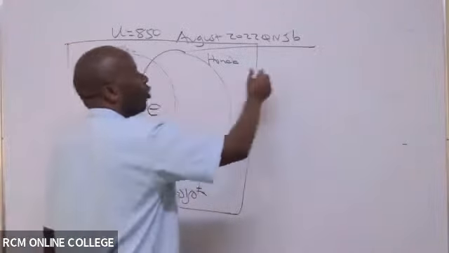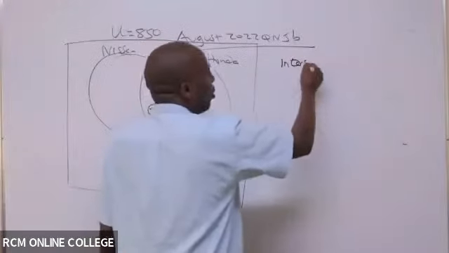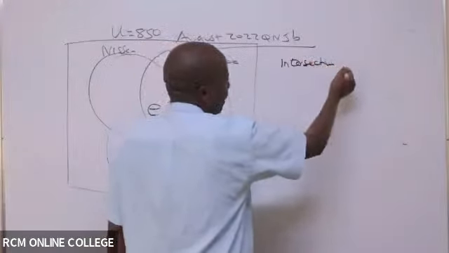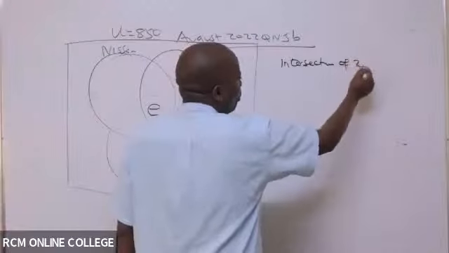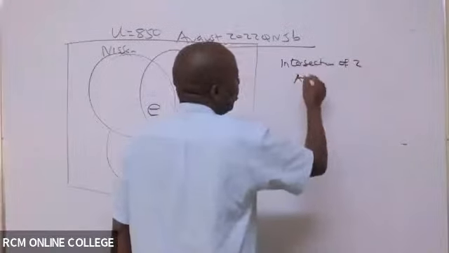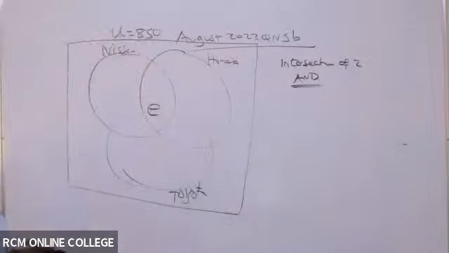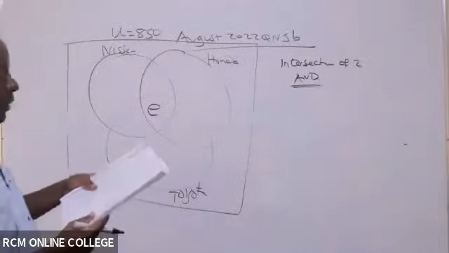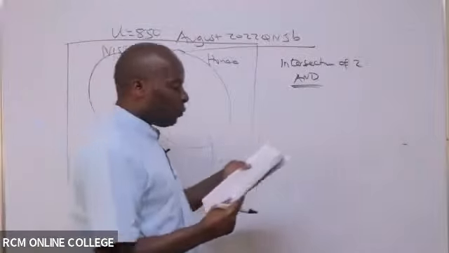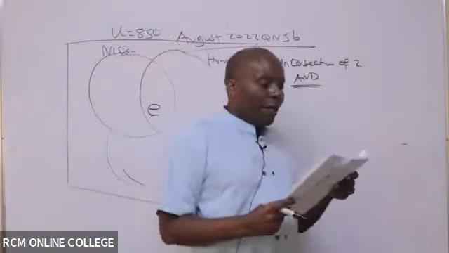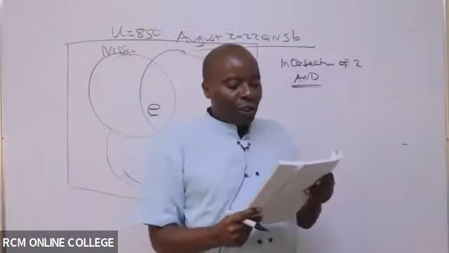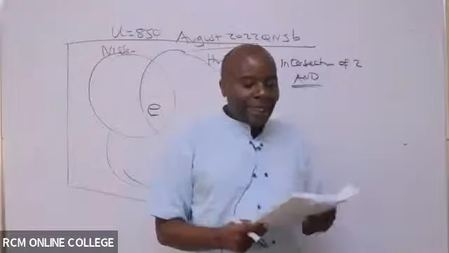We look for the intersections of 2. That is the and. Look for the and statements. The very first and statement that I'm able to see, if you count from the top, 4 down, is 120 residents owned both Nissan and Toyota.